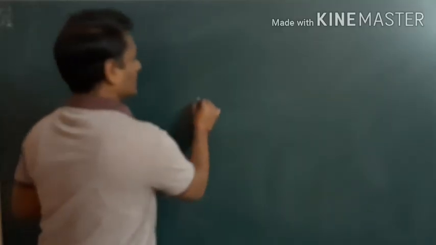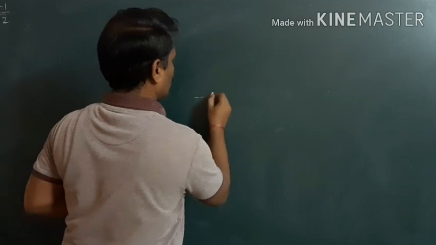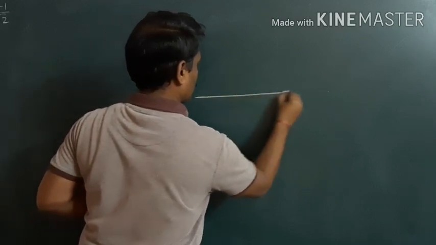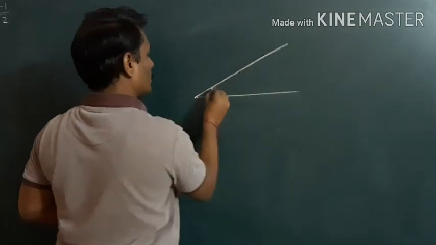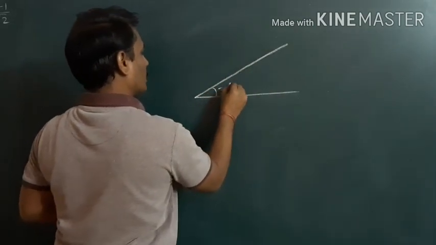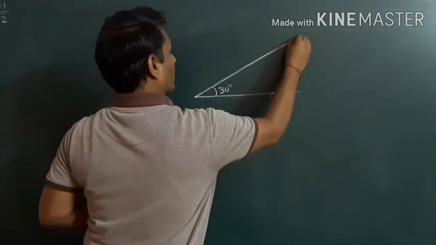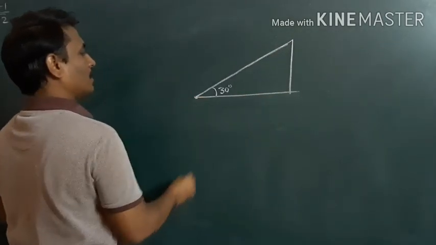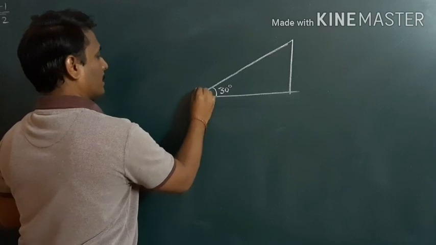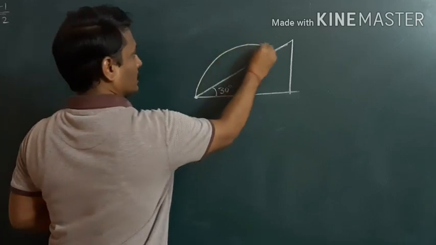A plane is inclined to the horizontal. The angle of inclination of the plane with the horizontal is 30 degree. Okay, and a particle is projected from the base of the plane. Then it goes like this.